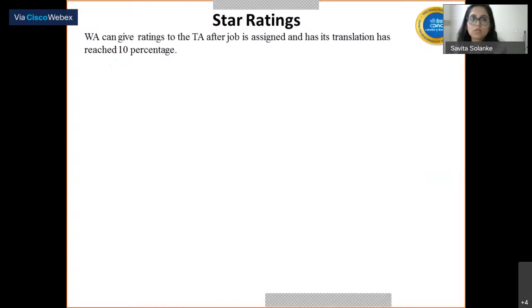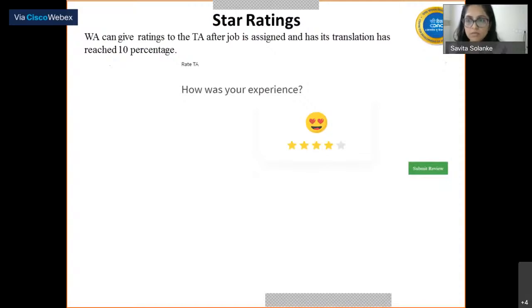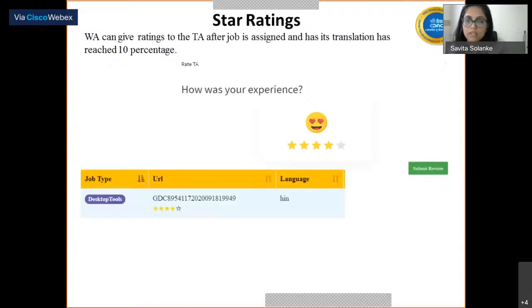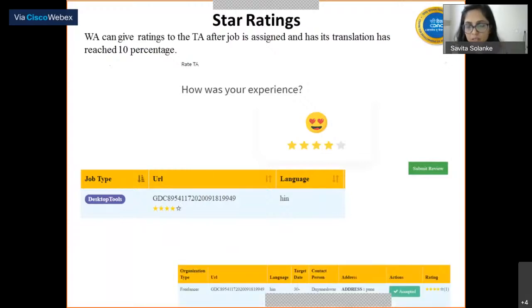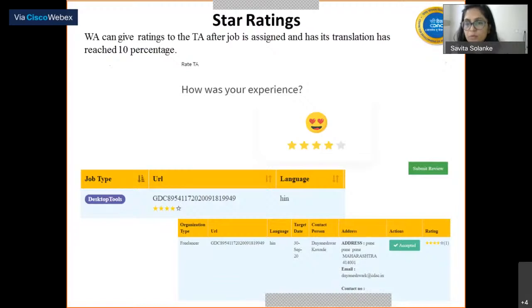Star rating. WA can also give a star rating to TA after the job is assigned and his translation reaches 10%. So how was your experience can be provided to them, and he can provide the star ratings there and submit his review, and his review will be visible in the job details portal or job details dashboard. And also overall ratings will be provided as an average of all these stars.